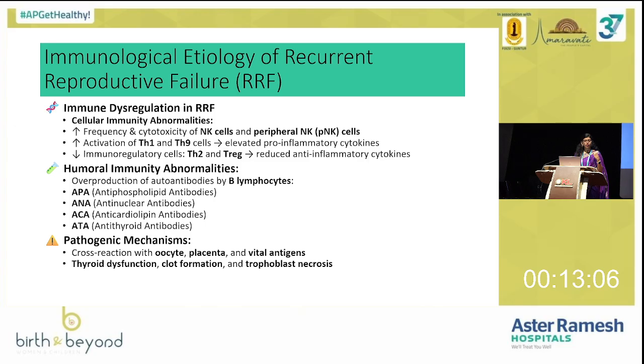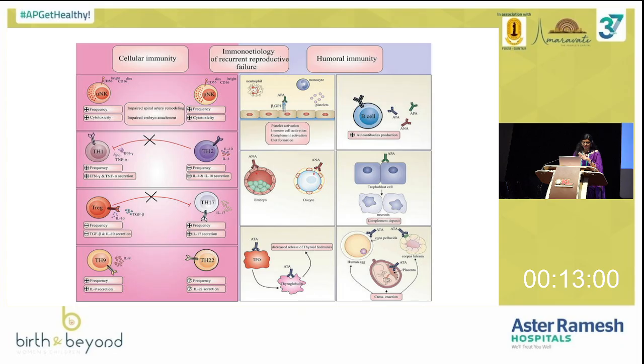So what is the immunological abnormality? Why do this implantation failure and the pregnancy loss happen? So this picture, I would just brief it out. At the end of this lecture, I think we should have a basic brief knowledge. I don't want you to dump everything about immunology, just a basic brief knowledge.